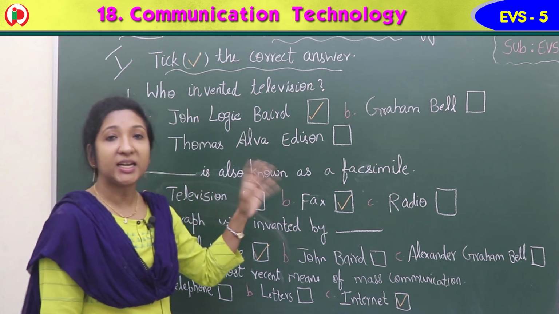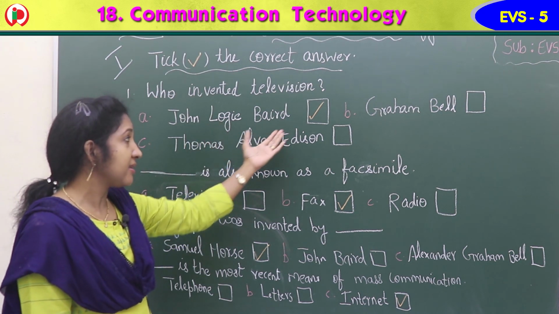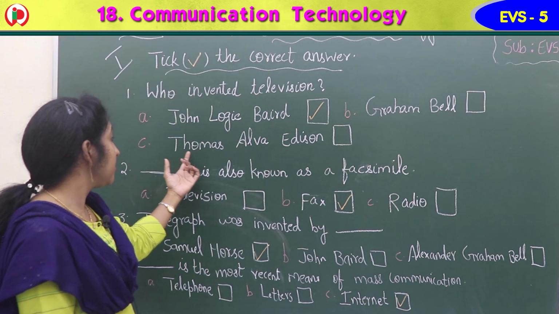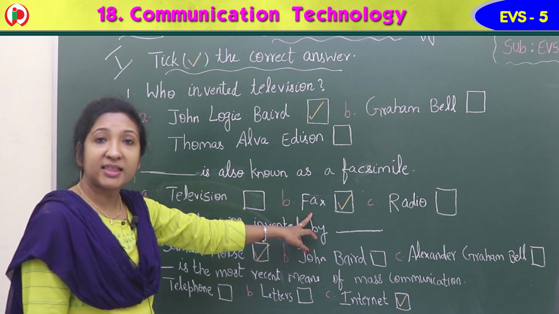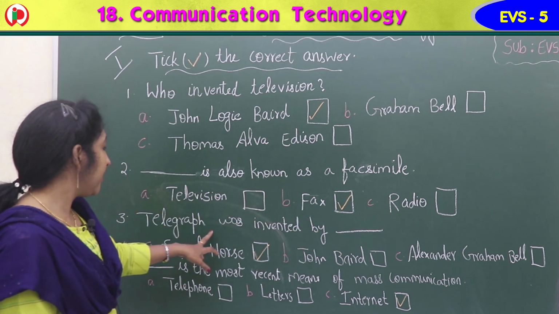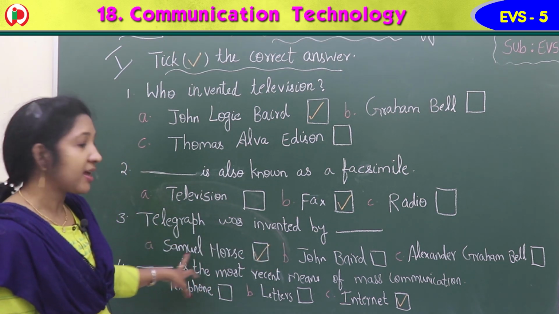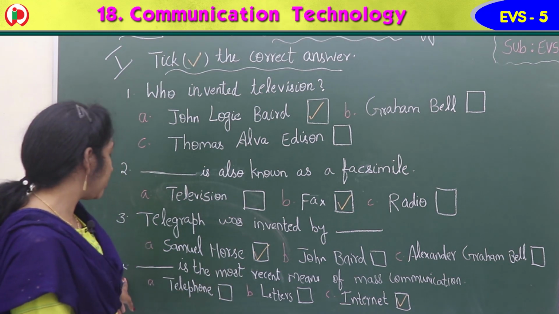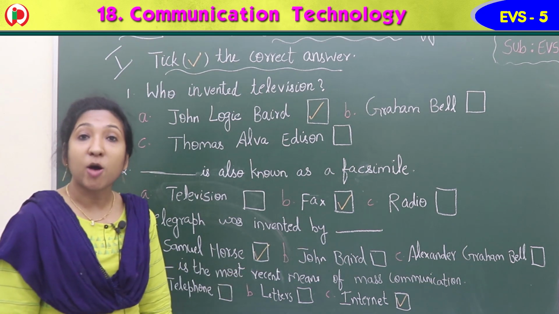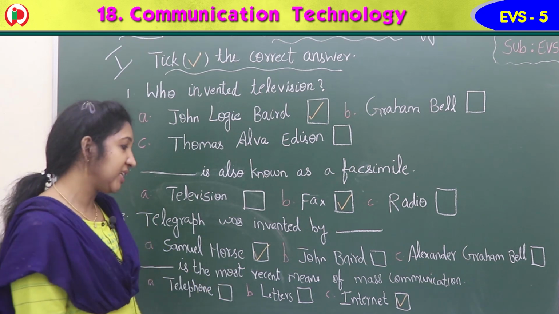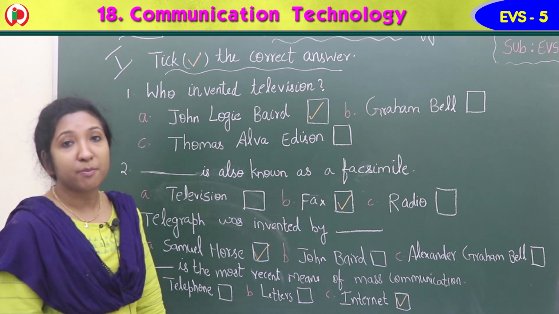Yes, first one, who invented television? John Logie Baird invented television. Option A is the correct answer. So you can give the tick mark here. Second, dash is also known as a facsimile. Option B is the correct answer. Fax is also known as a facsimile. Third, telegraph was invented by Samuel Morse. Option A is the correct answer. You can tick here. And the fourth one, dash is the most recent means of mass communication. The answer is option C, internet. INTERNET. Internet is the most recent means of mass communication.